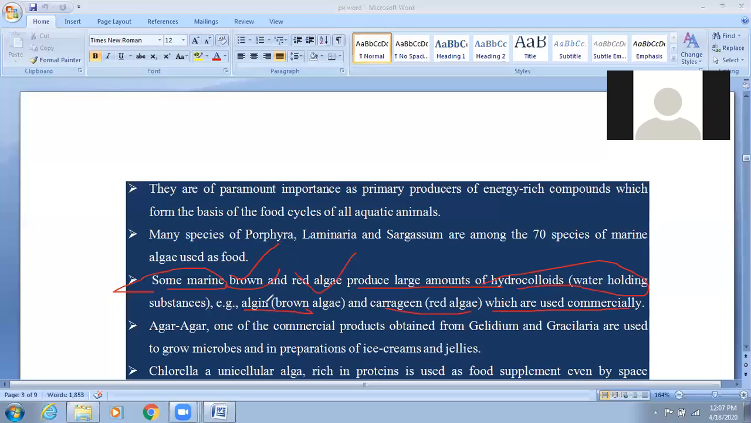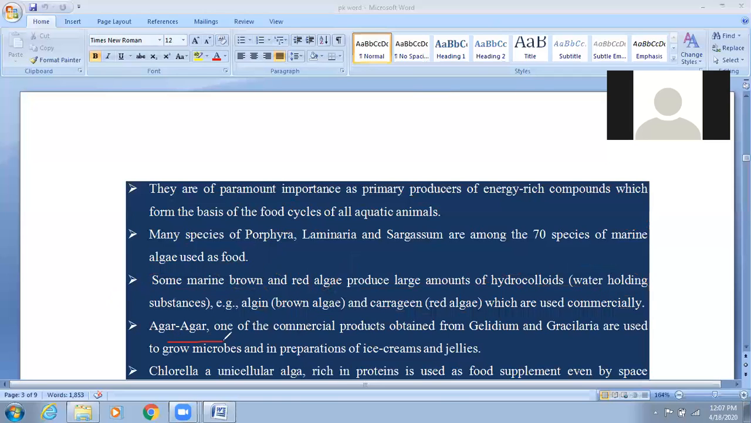And one thing also: algin is also a component of the cell wall. If you check the Phaeophyceae cell wall components, there is cellulose, because every plant cell has a cell wall made up of cellulose. So it also has cellulose. Along with the cellulose, they also have algin, which forms the gelatinous coat on the cell wall, found in the Phaeophyceae class of algae.